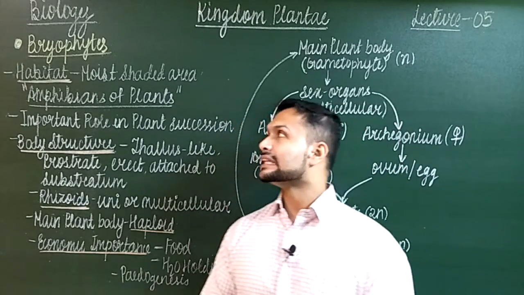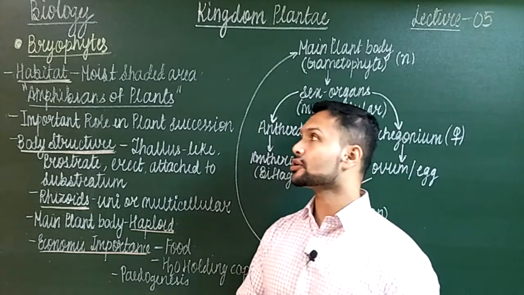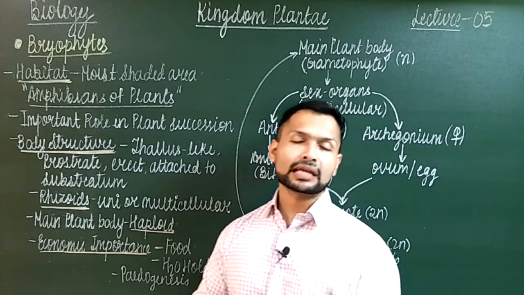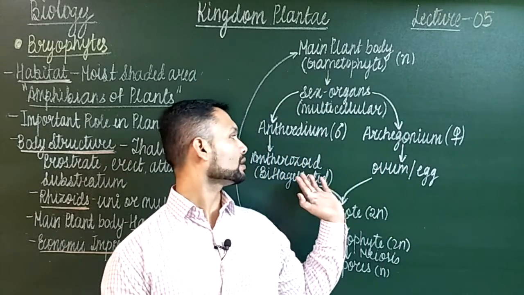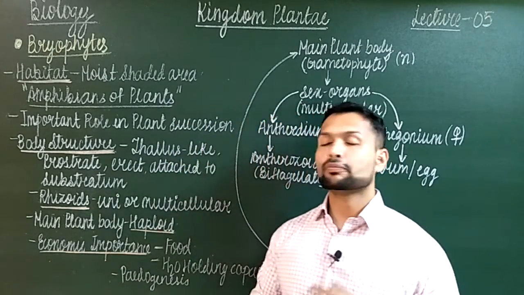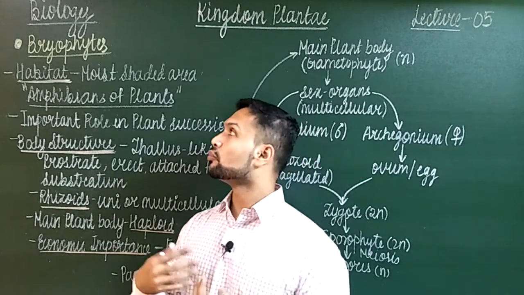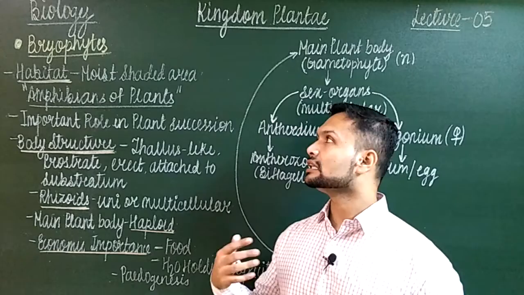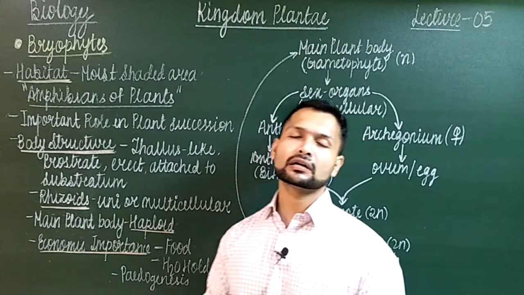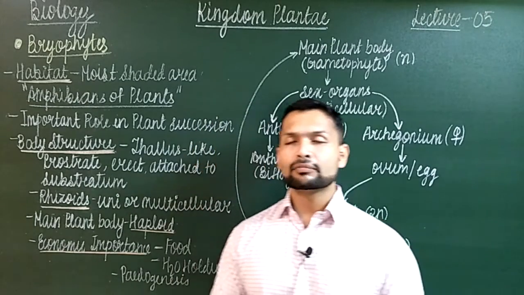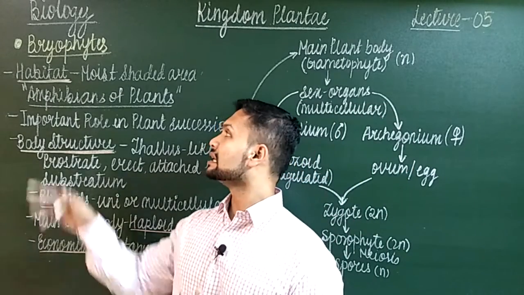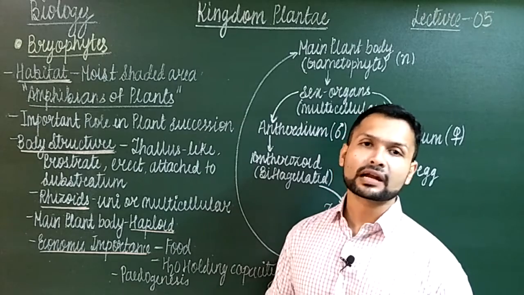But the only thing is they require water for fertilization, because the gametes which are formed in these bryophytes, the male gamete, that is the antherozoids, are motile. The female gamete is non-motile. So for the process of fertilization to take place, water is essential for these bryophytic plants. So apart from reproduction, the rest of the plant body can survive on land, but for propagation, that is reproductive purpose, they require water. Hence they are known as the amphibians of the plant kingdom.